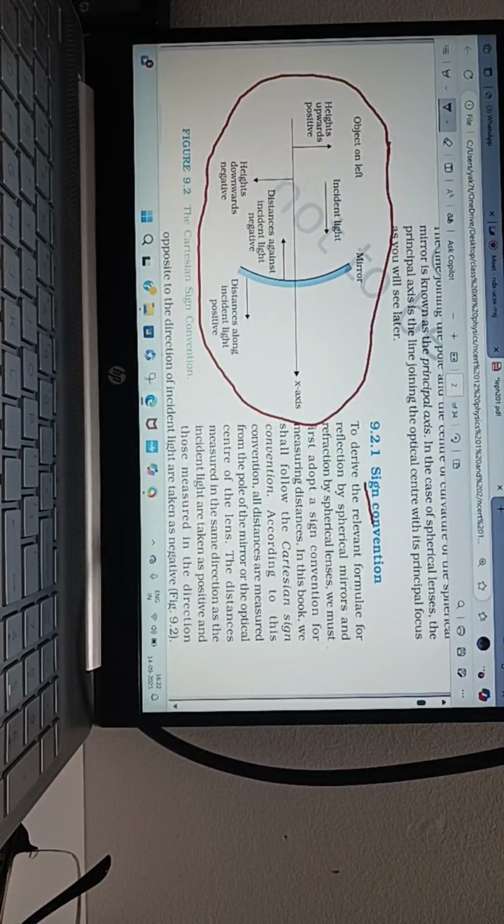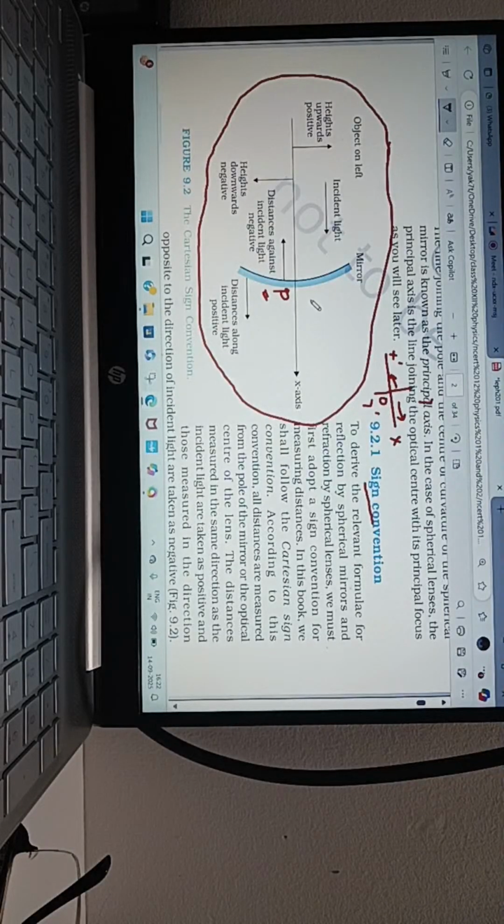So this point is the pole. In the Cartesian sign conventions, you take the x-axis, y-axis, x dash, and y dash. Here the right side is positive, the left side is negative. So this origin is the pole.